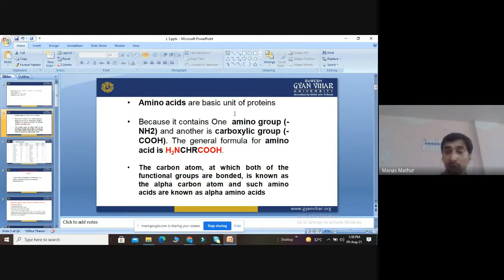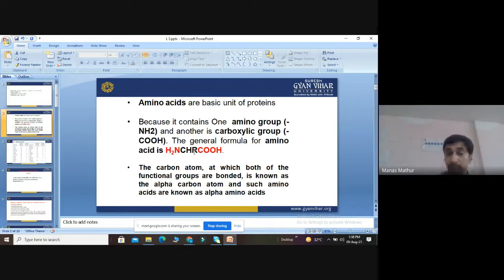The general formula for amino acid is H2N-CHR-COOH. It contains both a basic and an acidic group. Now see this R in between. This is the carbon atom.